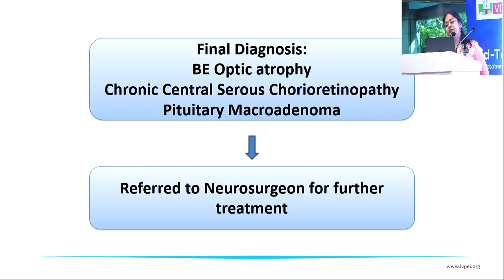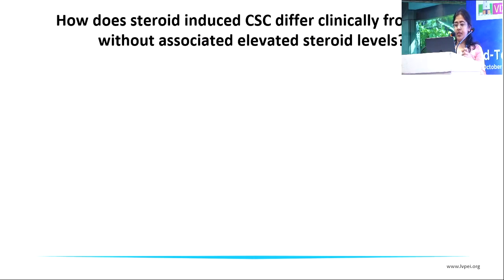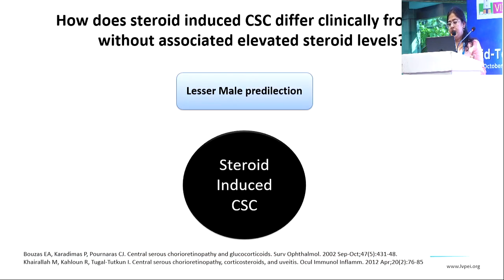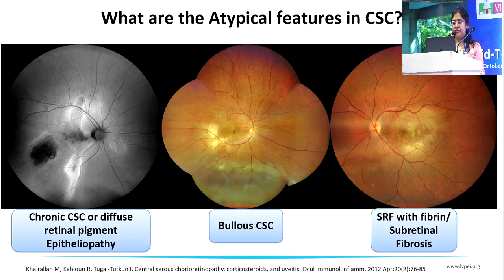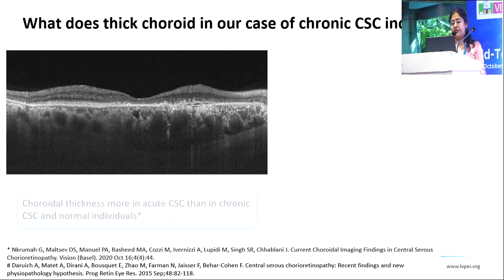However, the preoperative endocrine assessment of the patient was not done in this case. But we do have signs of CSC in this patient, and there might be signs which say that this CSC is steroid induced and not due to any other cause, because steroid-induced CSC is atypical and bilateral, and it has a lesser male predilection. The signs could be a chronic CSC or diffuse retinal pigment epitheliopathy, or a bullous CSC, or SRF with fibrin or subretinal fibrosis.